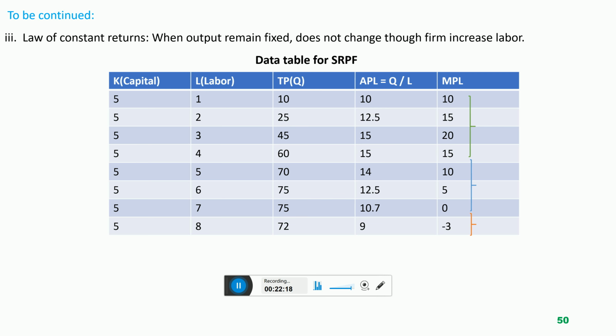So what did the producer do? Producer increased the labor, hired a second labor and divided the duties. First labor, you will operate only the machine, and second labor, you will receive the calls, you will receive the orders, you will clean the environment, you will purchase the raw material and you will give supply as well. So producer divided the duties.